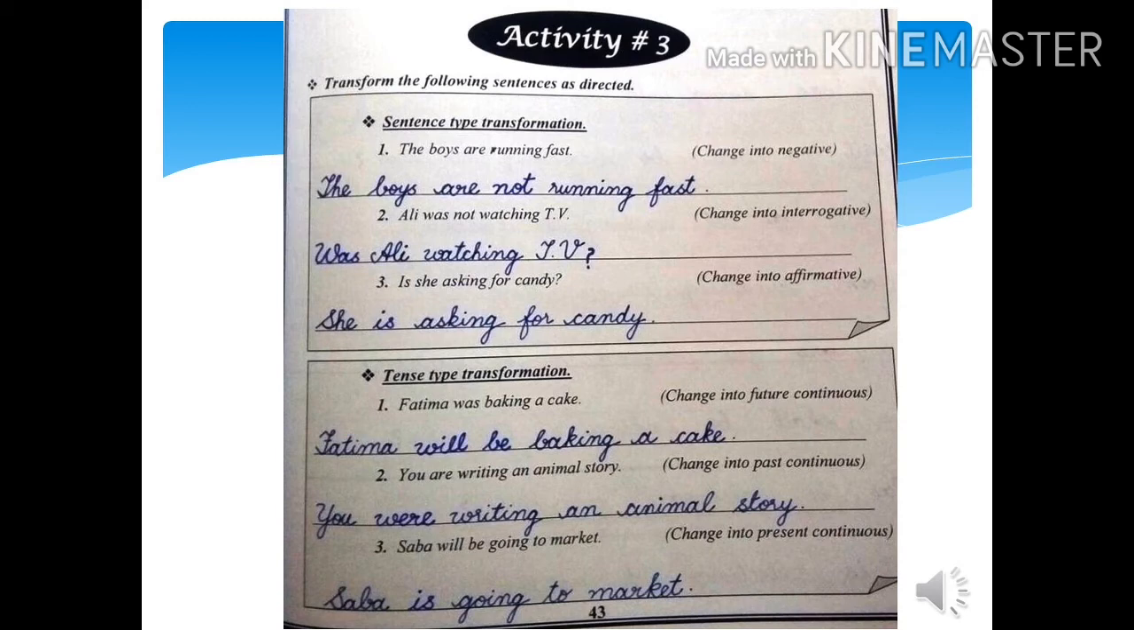Number 3, Sabah will be going to market. Now we are going to change it into present continuous tense. So will be replaced with is. Sabah is going to market.